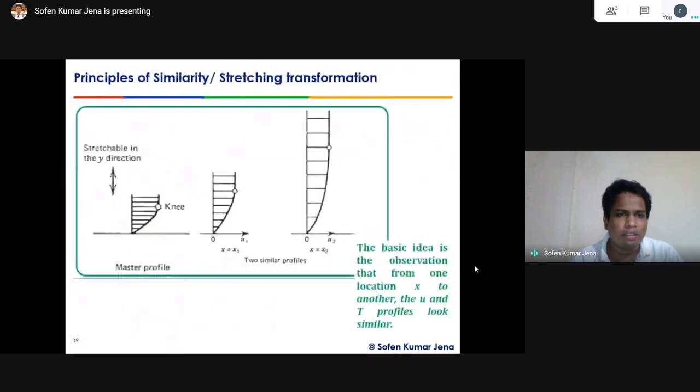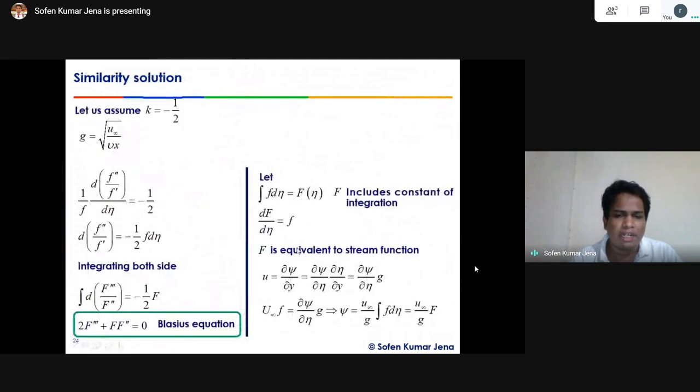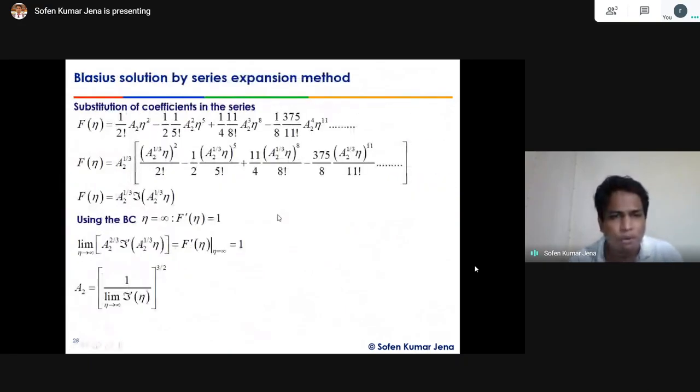The similarity transformation. Here the u by u infinity already we have assumed what? This is f dash of eta, right? Then the capital F we have already assumed over here. The capital F dash equals small f, right? Because of the capital dF by d eta equals small f. So instead of the small f, we can write capital F dash, that is the derivative with respect to eta. By doing so,